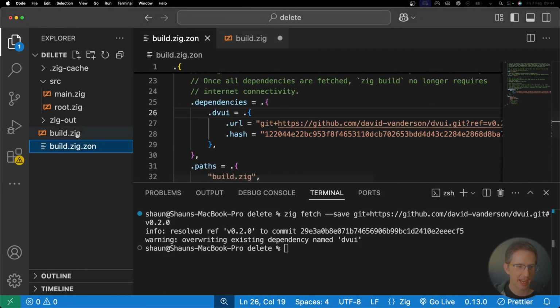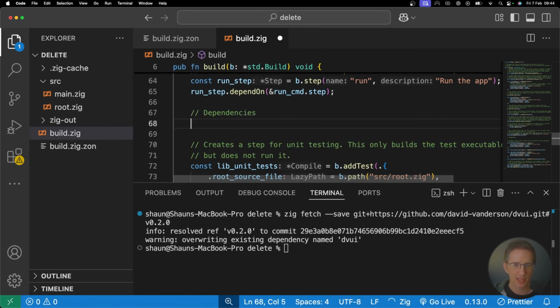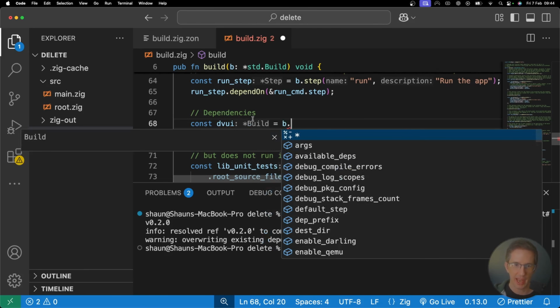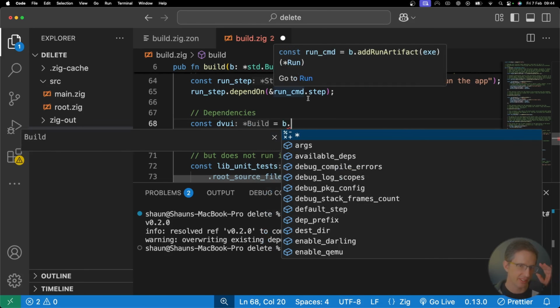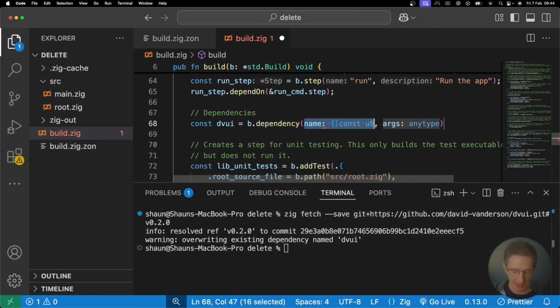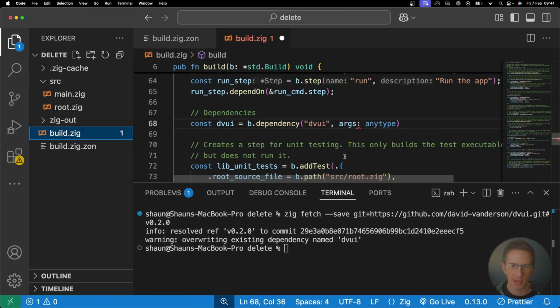Great. Let's go and add our dependency here onto the build.zig file. So here I'm just going to call this dependencies. And we're going to say const dvui. You can call it whatever you want over here. And I'm just going to say that is equal to our build, which is b. And I haven't gone through this build file in detail, obviously, because this would be way too long. But this is going to be b.dependency. And then what's the name of the dependency? It's dvui, because if we go to our build.zig.zon, there's dvui over there.